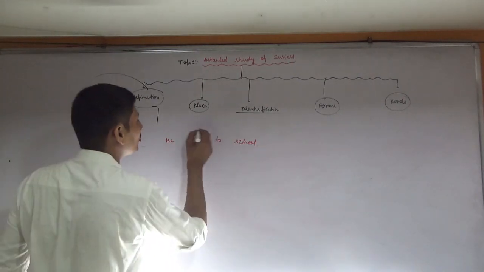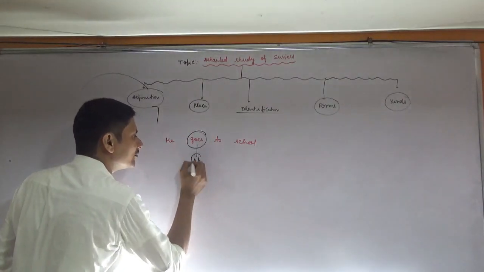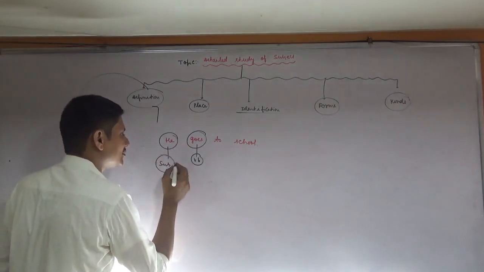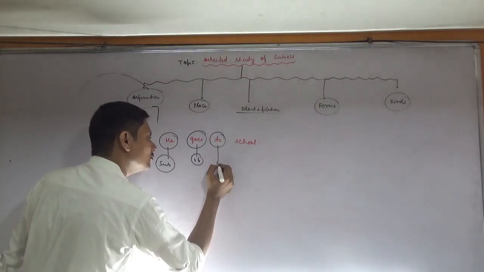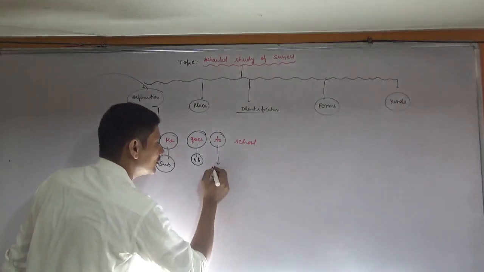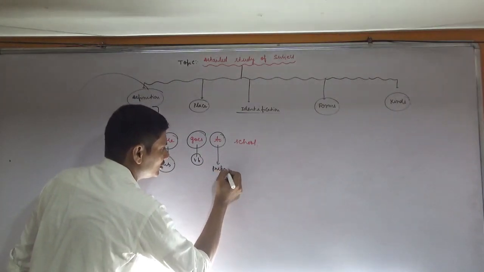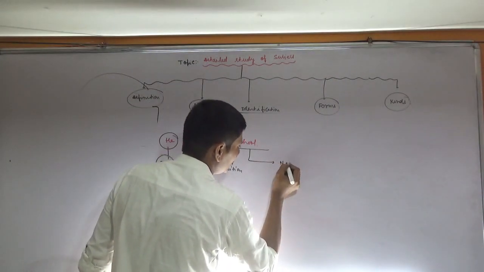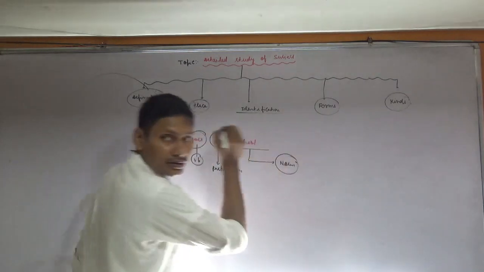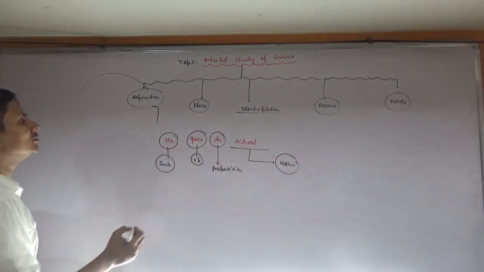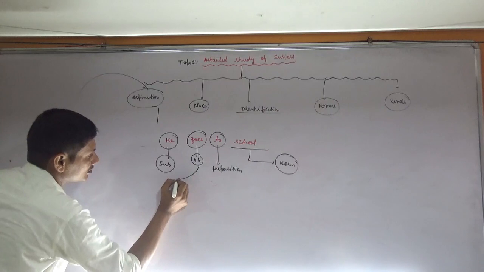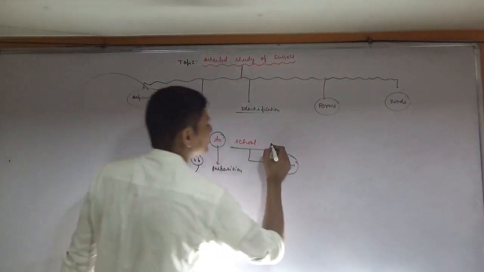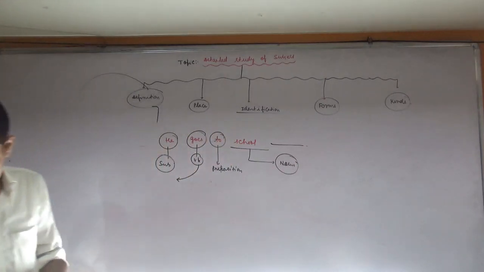Listen, goes is the verb, he is the doer of action, so subject, to is the preposition, and school is noun. So what is the position of subject? Just before the verb. The type of sentence is statement sentence. Next,